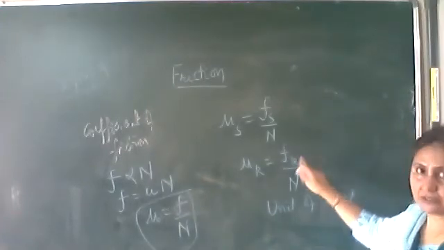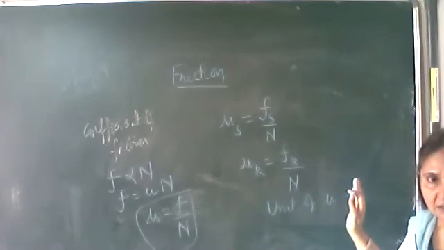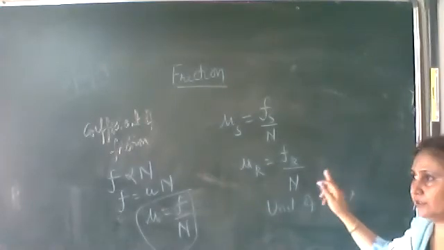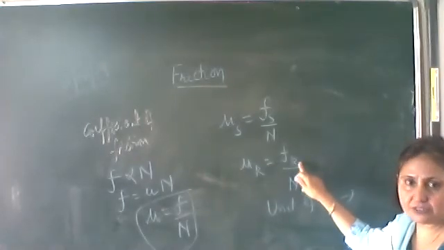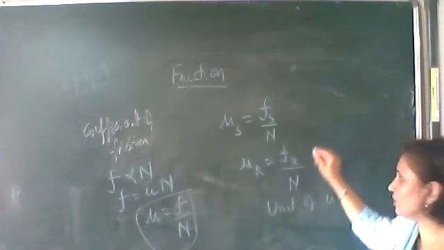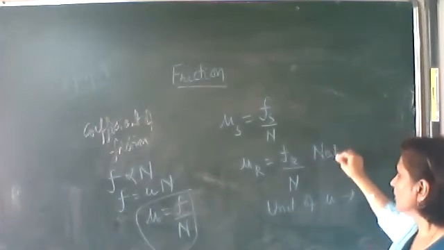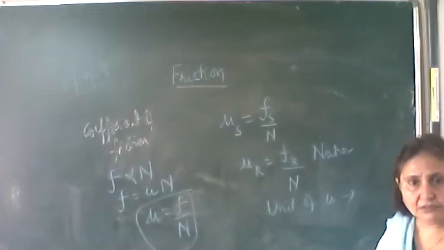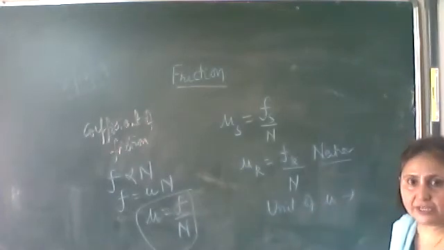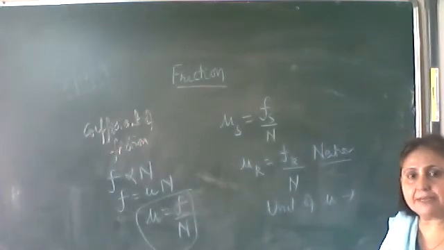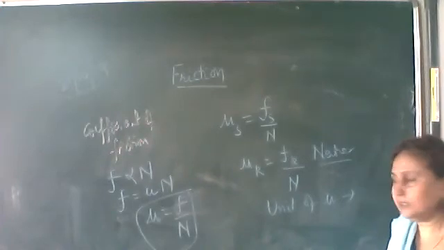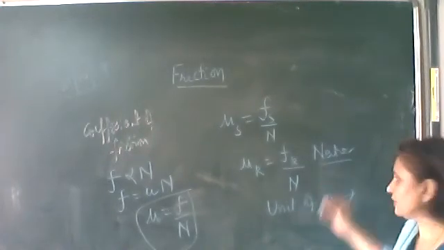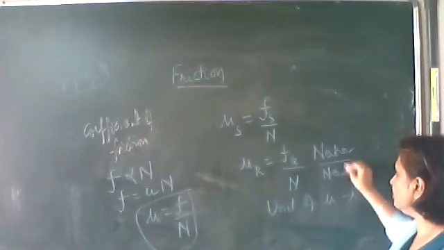What is the unit of coefficient of friction? Frictional force. Frictional force is a force only, so it has a unit, Newton. Normal reaction is also a force only, the force applied by the second surface on the first body in the opposite direction. So its unit is also Newton.